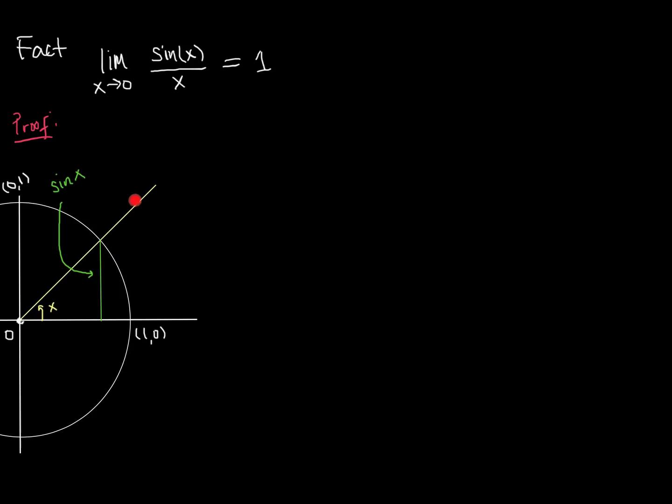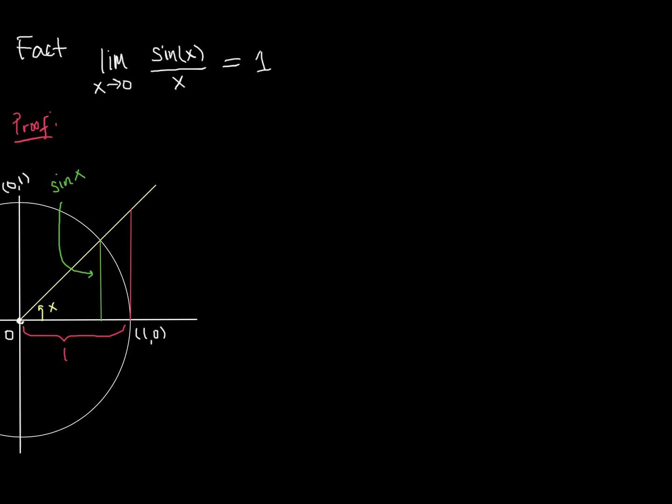Let's make our first task figuring out what the height of this bigger triangle is going to be. Alright, so here is the height of this larger triangle. And what do we know about this larger triangle? Well, we constructed it so that we knew the base was 1. That's important. And now let's think about what will the height be. So I'm going to let you try this on your own, and the hint that I'm going to give you is something that I repeated over and over and over again, told you would be a useful fact, is the slope. We know the slope of this terminal side of any angle.